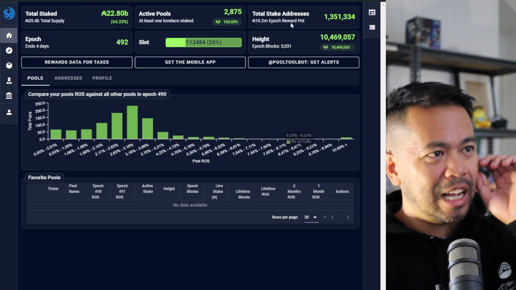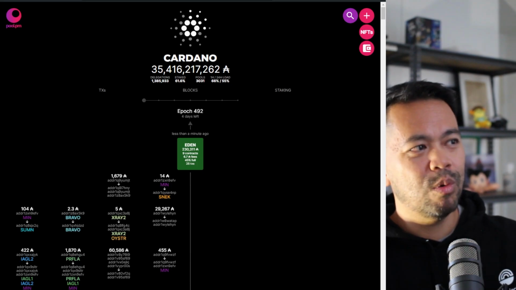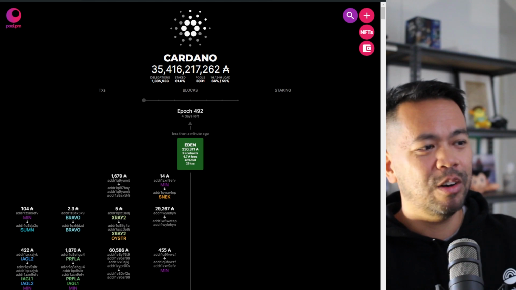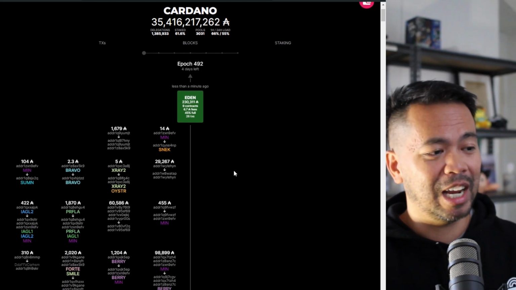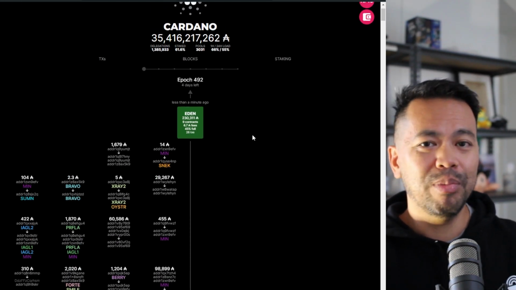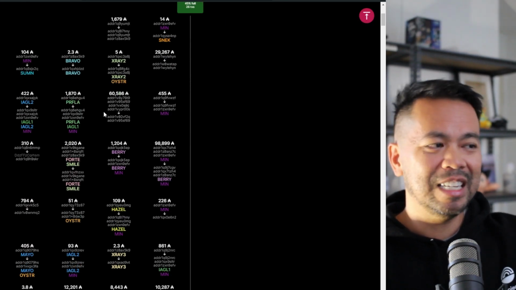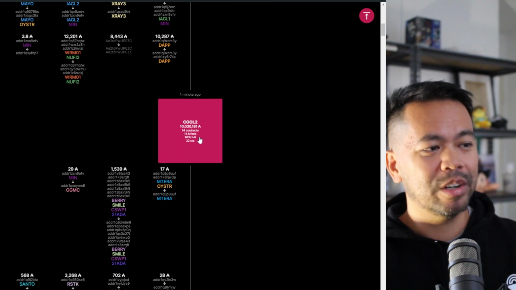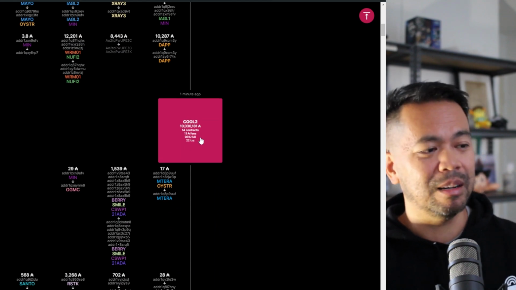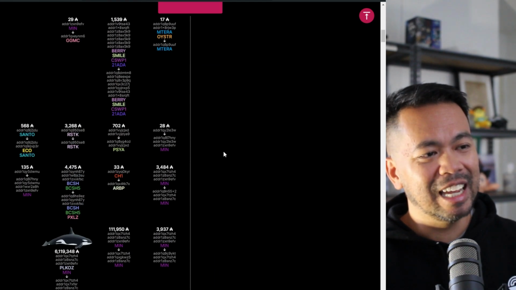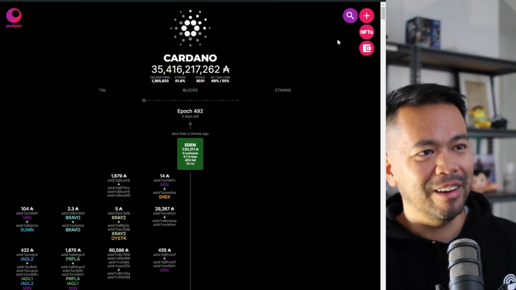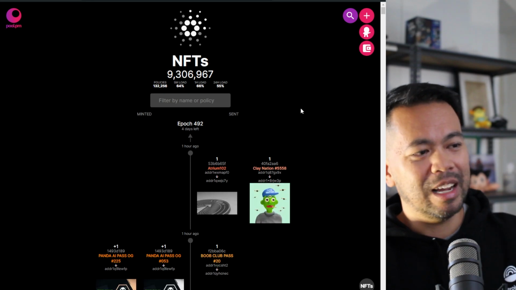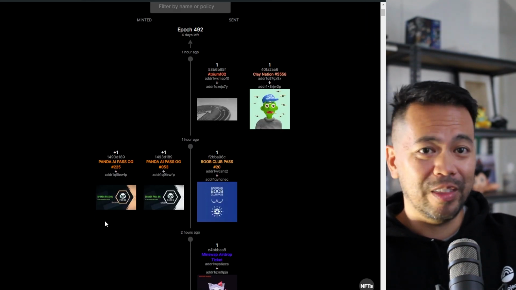Now, the next thing I'd like to show you here is Pool.pm. Pool.pm is a really nice visual representation of what's going on in the Cardano blockchain. This is every single block, you'll see transactions go through. These are all the wallets and what's moving from what wallet to what wallet. You can see what stake pool had just minted a particular block, and you can also see what NFTs are moving around. Now, if I click on the little NFT icon over here, this nav link, it will show me what NFTs are being minted on the right hand side here.